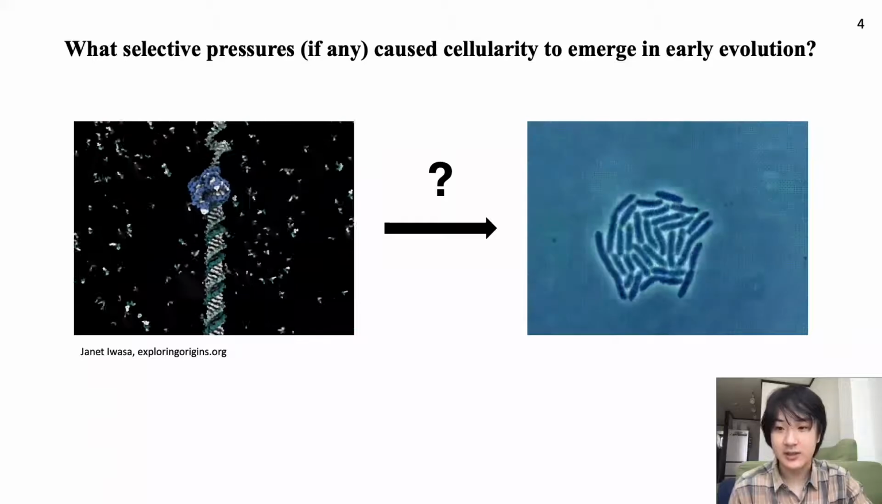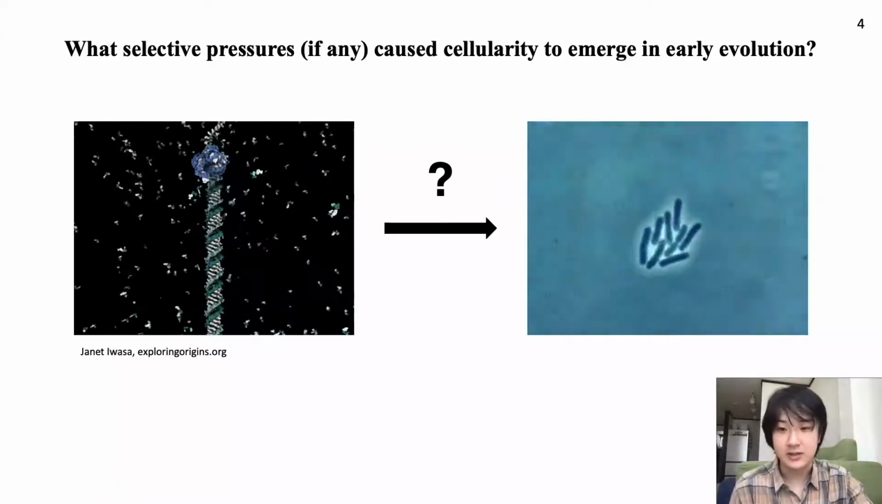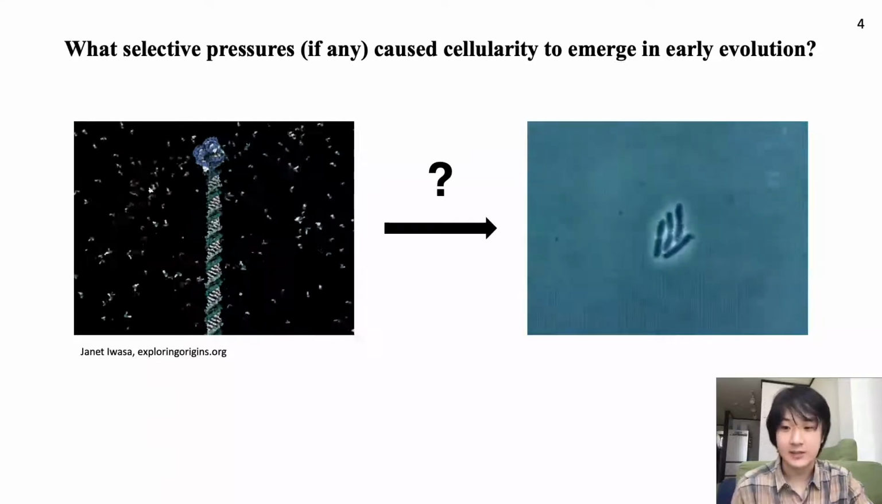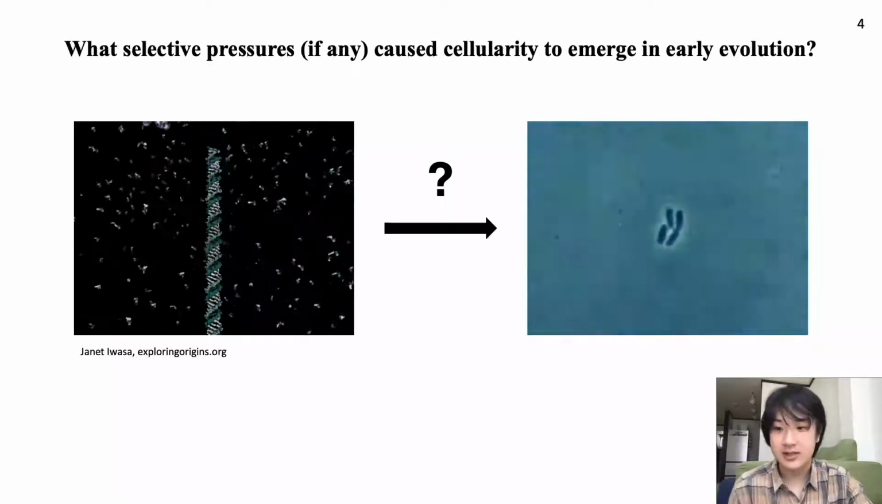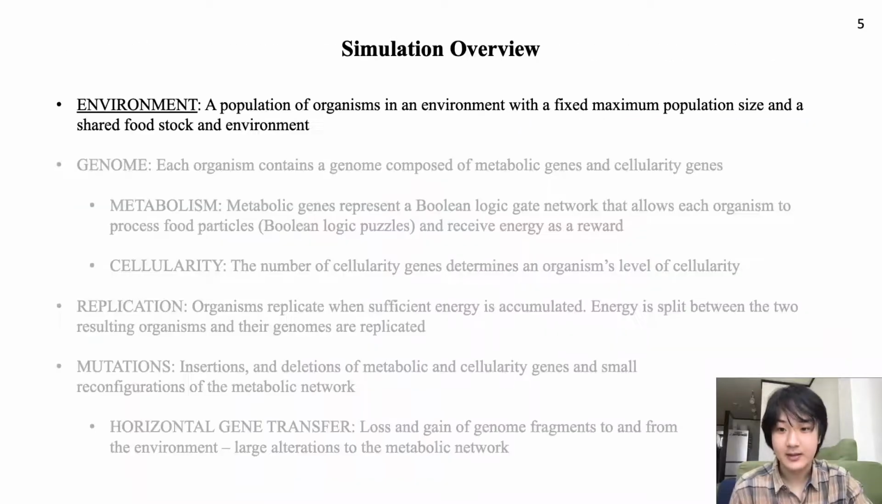This necessarily means that at some point in early life, there was a transition from non-cellular to cellular entities. Our work was motivated by the fact that, even though there has been a lot of previous research on the biochemistry of early cellularity, there has been very little research examining the evolutionary causes for such a transition. I will now give a simplified explanation of the simulation.